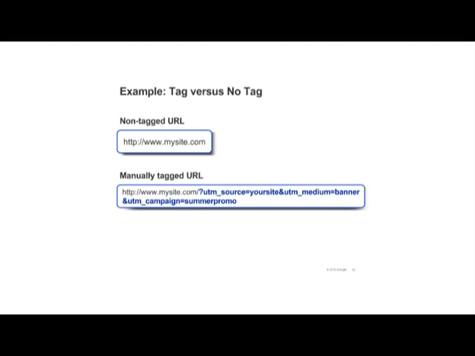The second link has a tag. Traffic from this link will show up with a source of your site, and it will show up as a banner instead of a referral. Also, you'll see this traffic reflected under Summer Promo in your campaign's report, whereas traffic from the first link will be grouped under Not Set.